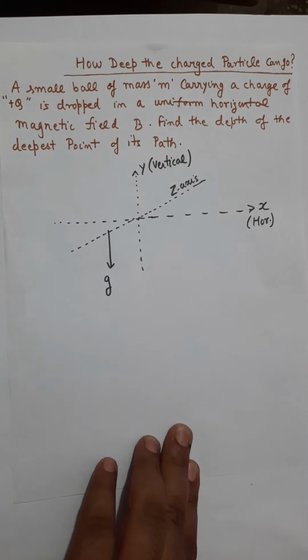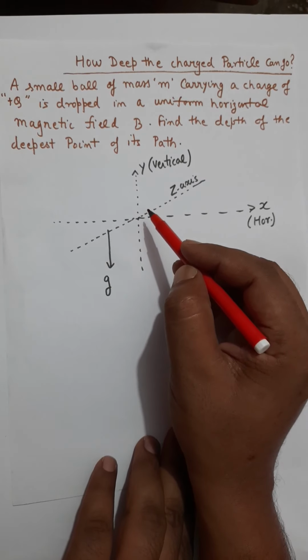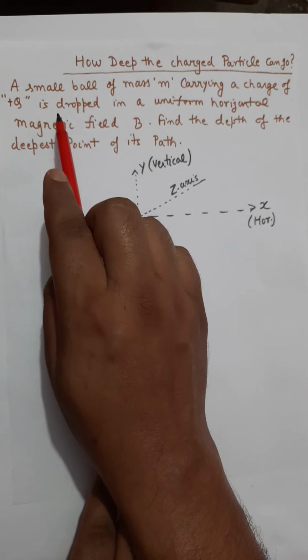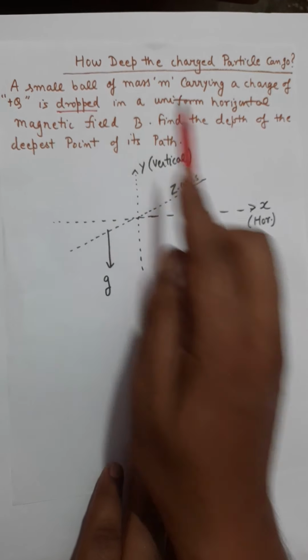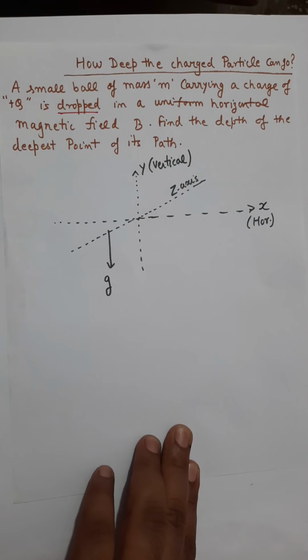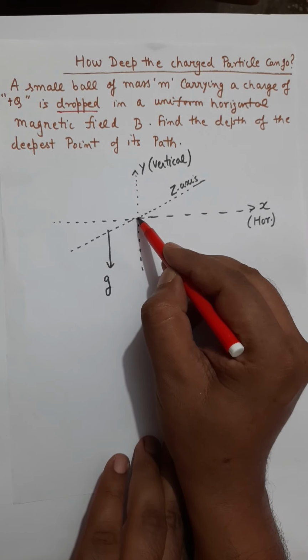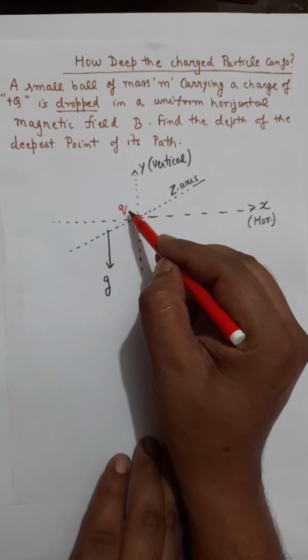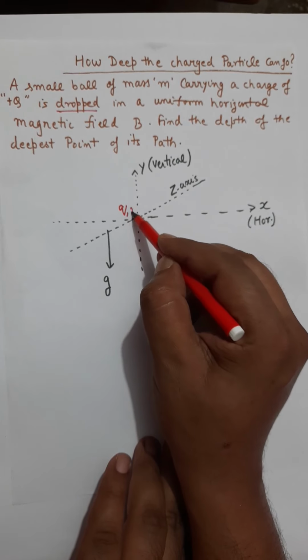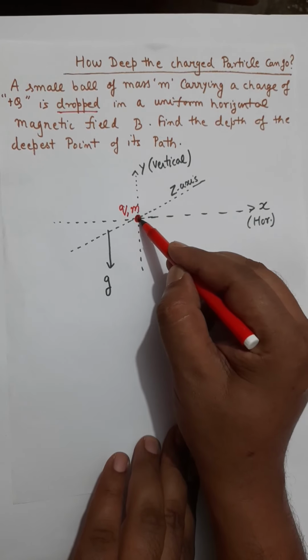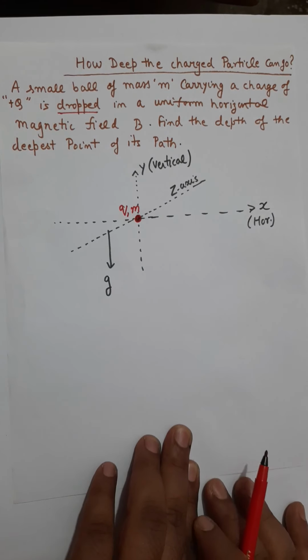Now, as per the question, a charged particle is released at rest, since it is dropped, and if the charged particle is dropped, initial speed will be 0. In other words, let a charged particle q, small q, having mass m, be dropped at this point.